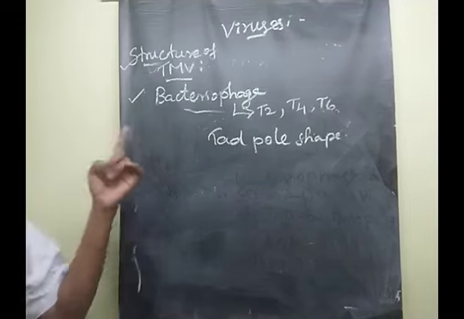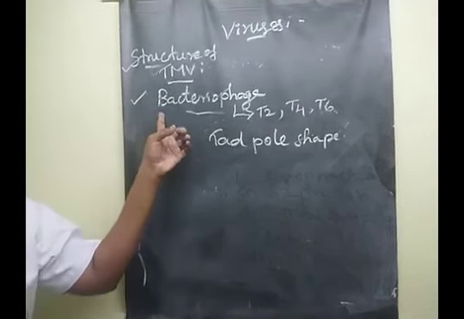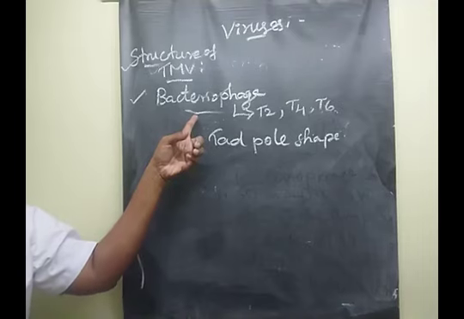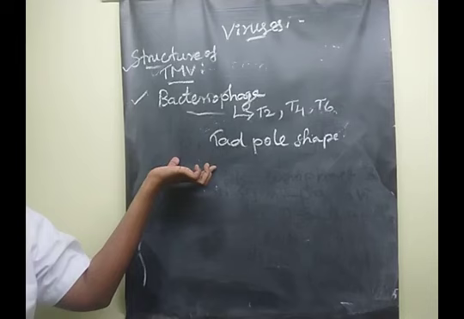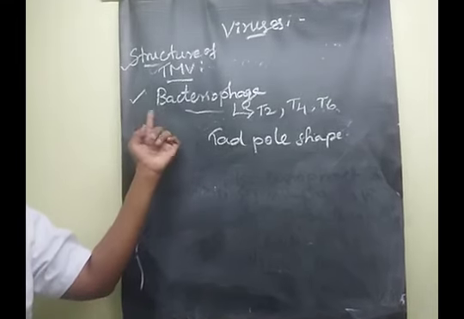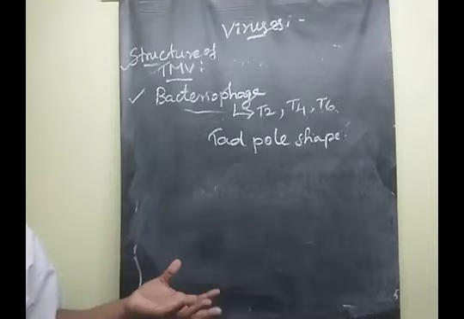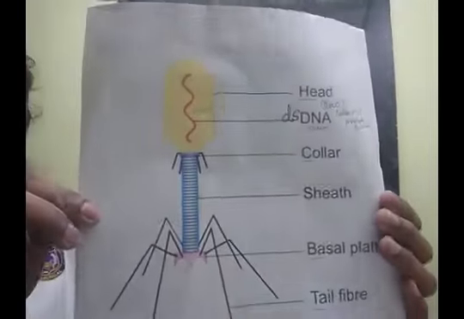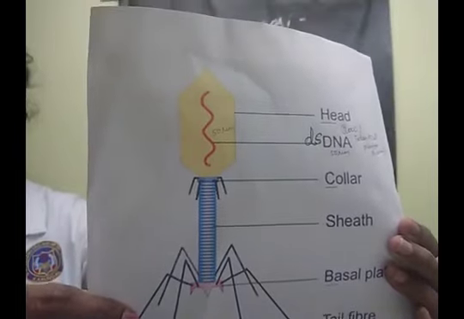This is also very important, another 5-mark question, children. What is bacteriophage? A virus infecting bacterium is known as bacteriophage. The next one is also a 5-mark question: what is the structure of bacteriophage? Suppose they are asking a 3-mark question: draw and label the structure of bacteriophage. Clear, children? Are you understood?